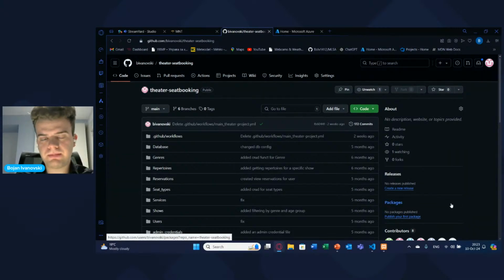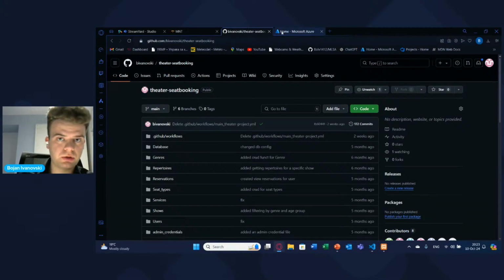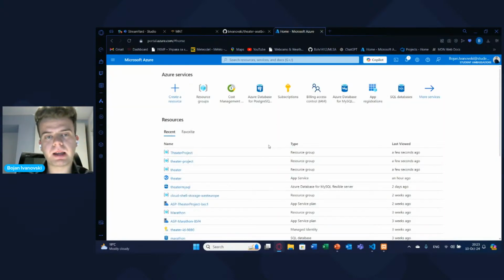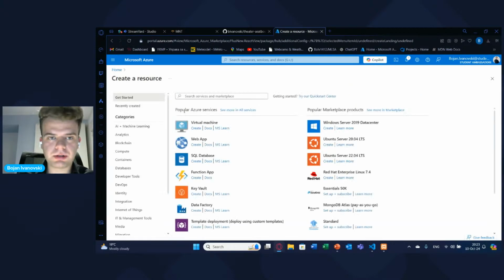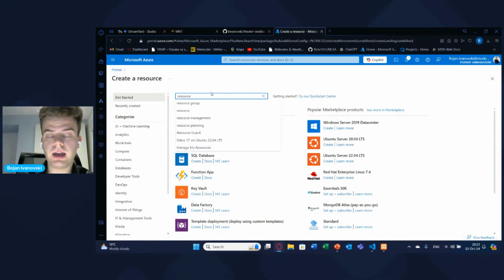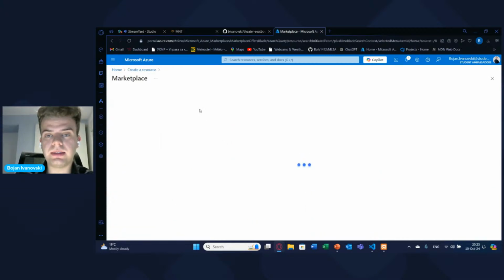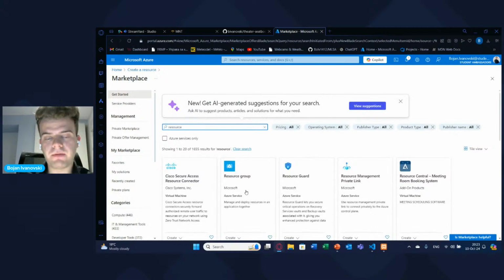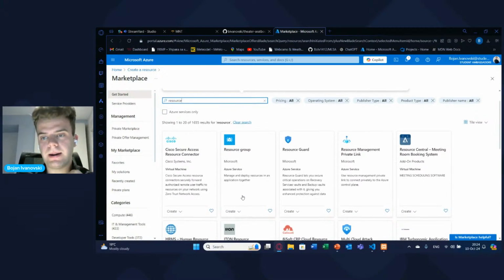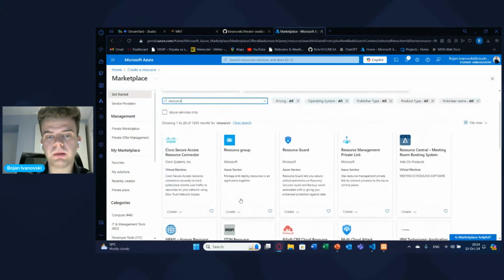So we have the code here. The second thing we need to do is to go to Azure. On Azure, typically what we would need to do is to create a resource. The first resource that we need to create is called a resource group, as I explained in the beginning. And this resource group will have all the necessary resources for us to deploy the project. So this is the resource group. We will click create.